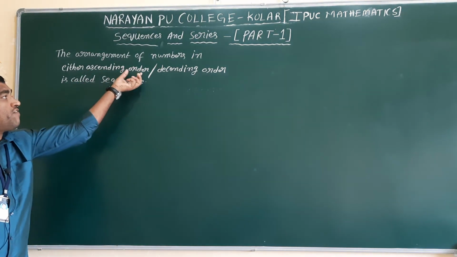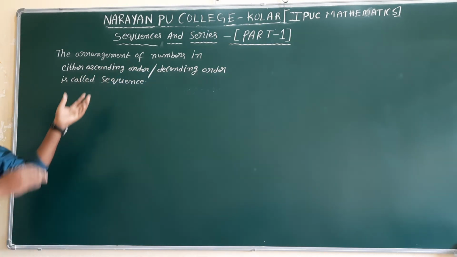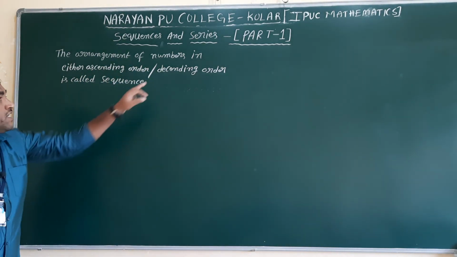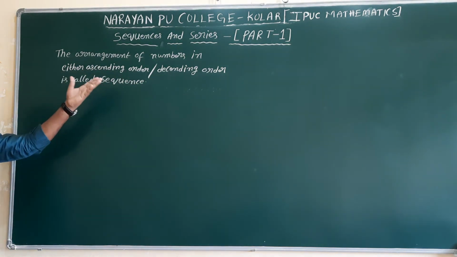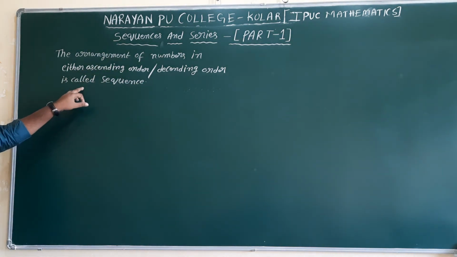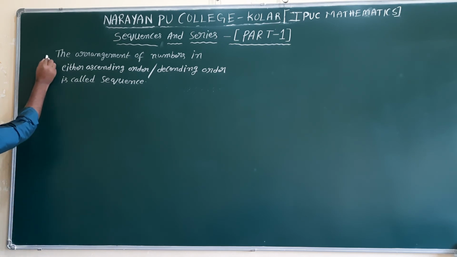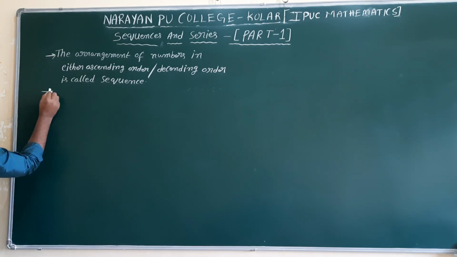We know the meaning of ascending and descending. Ascending order means from lower to higher. Descending order means from higher number to lower number. We can arrange in any way, and that we can call a sequence. This is the definition of the sequence.